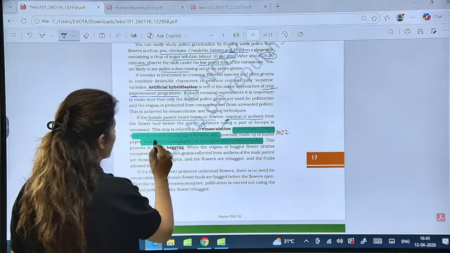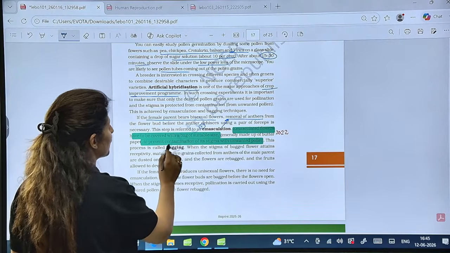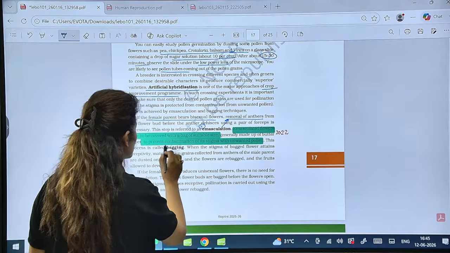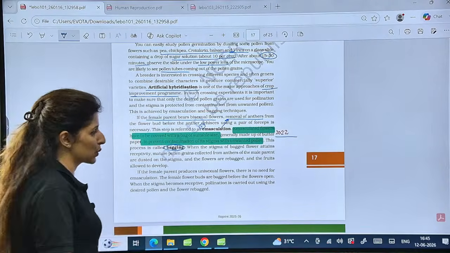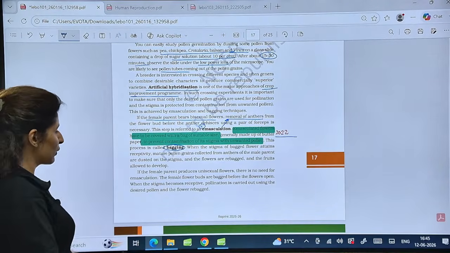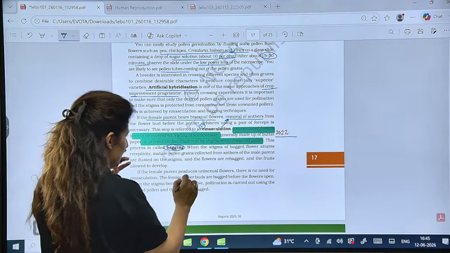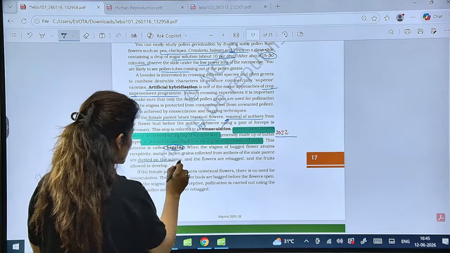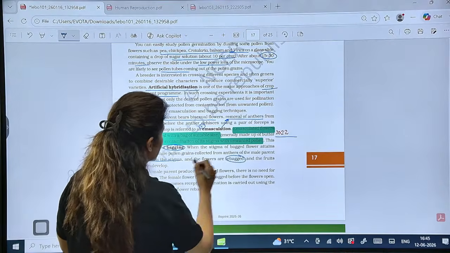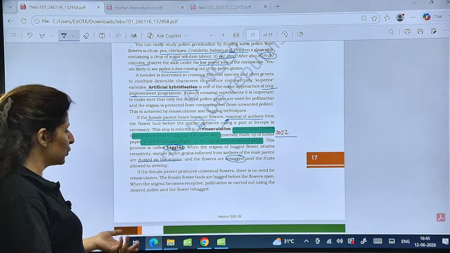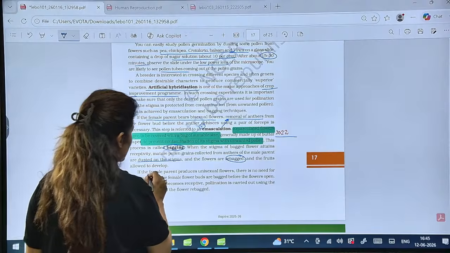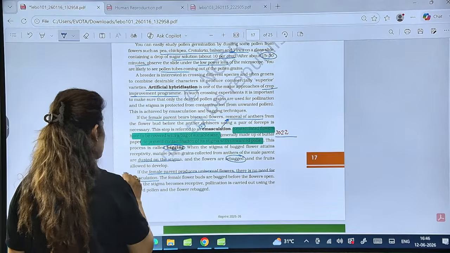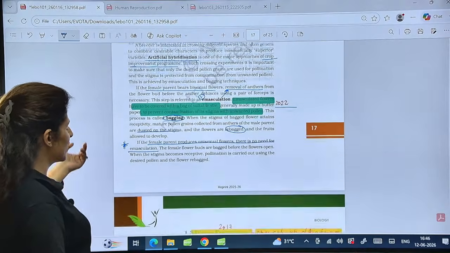Now, emasculated flowers have to be covered with a bag to prevent contamination of the stigma with unwanted pollen. This is why you do bagging, and this was a question in 2022. After bagging, once the stigma becomes receptive, the collected pollen grains are dusted onto the stigma, the flowers are rebagged and the fruit is allowed to develop. Now see, it is written here, if the female parent produces unisexual flowers, there is no need for emasculation. So this is the step that has to be skipped.